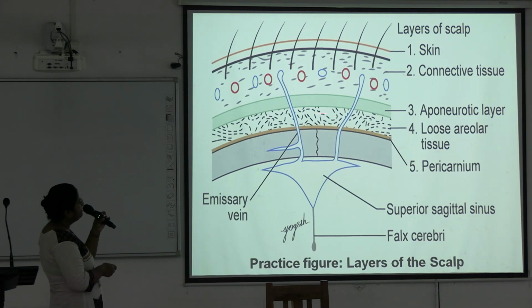After that, loose areolar connective tissue layer and then pericranium. Pericranium is covering the outer surface of the skull bone. And this is the inner surface of the skull bone, outer table and inner table. In between is the diploic tissue, so this will be the diploic vein that is also connected to the dural venous sinuses.